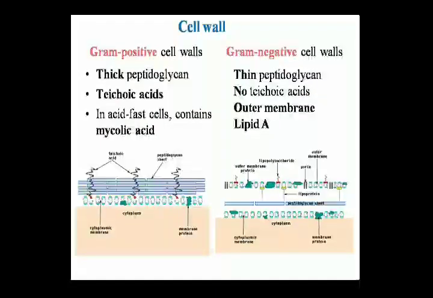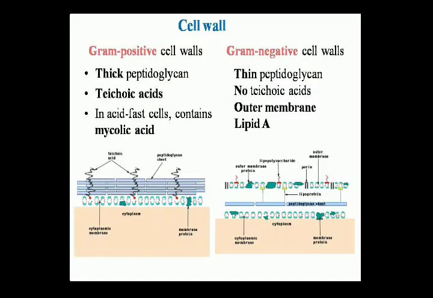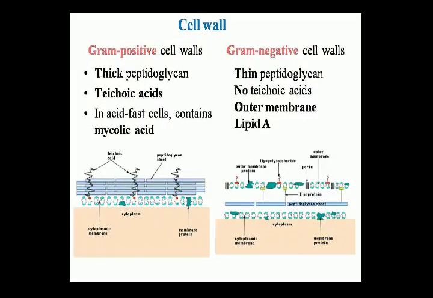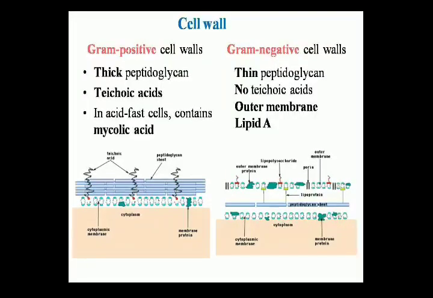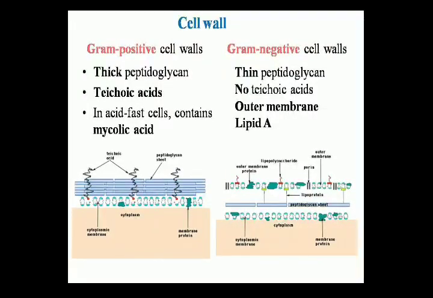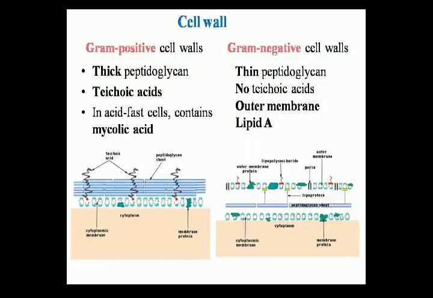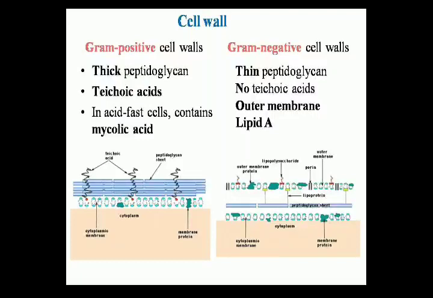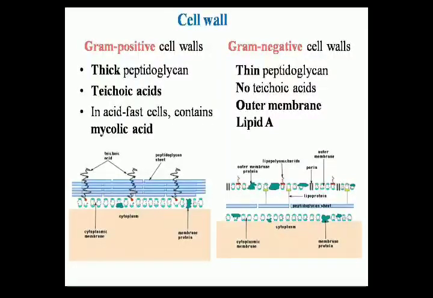These are the basic differences between gram positive cell walls and gram negative cell walls. The gram positive cell wall is very thick, made of several peptidoglycan layers. The gram negative cell wall is very thin and made of a single peptidoglycan layer. In the figure, we can see the differences.